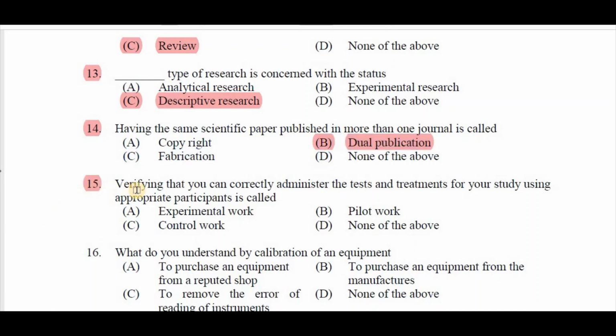Question number 15. Verifying that you can correctly administer the tests and treatments for your study using appropriate participants is called: A experimental work, B pilot work, C control work, D none of the above. Right answer is B pilot work.